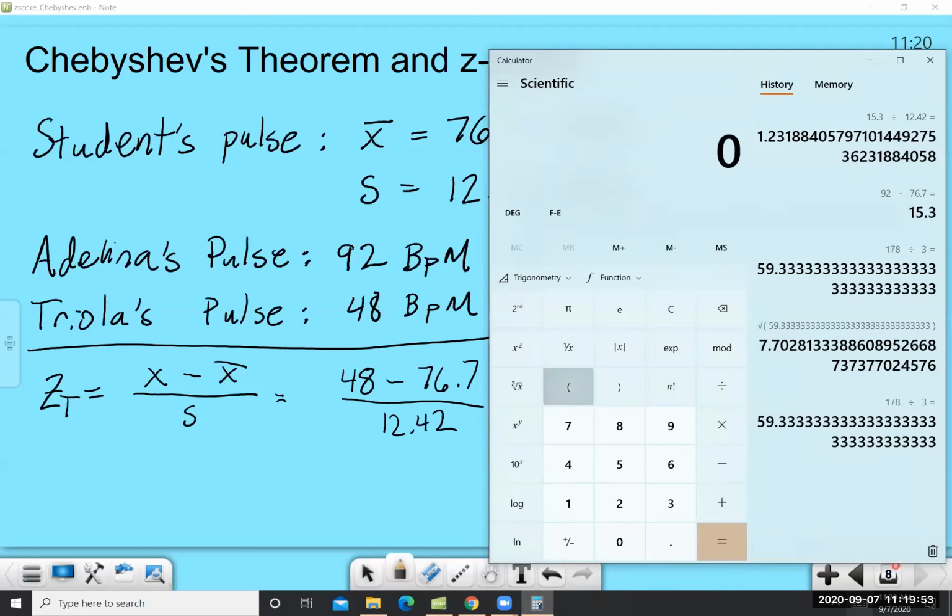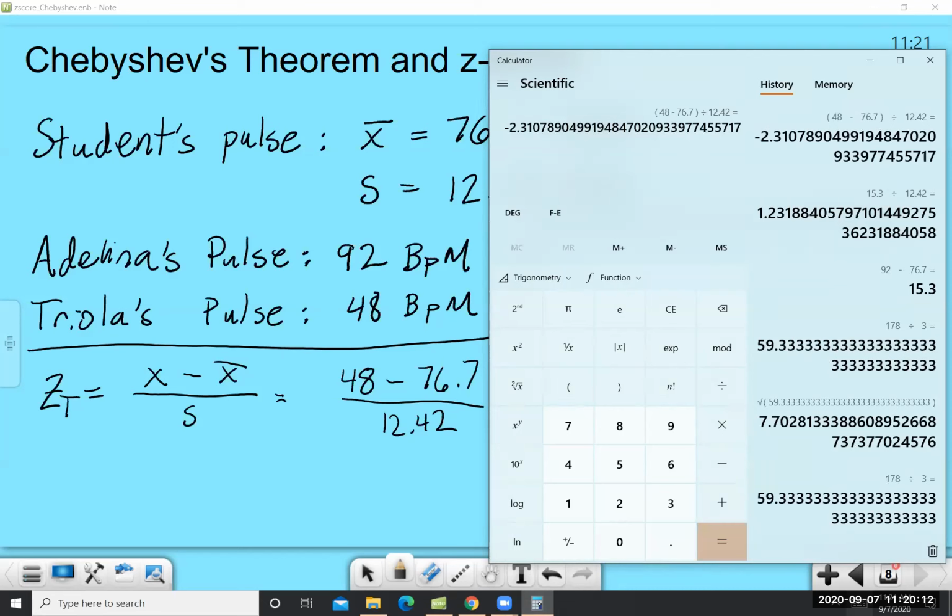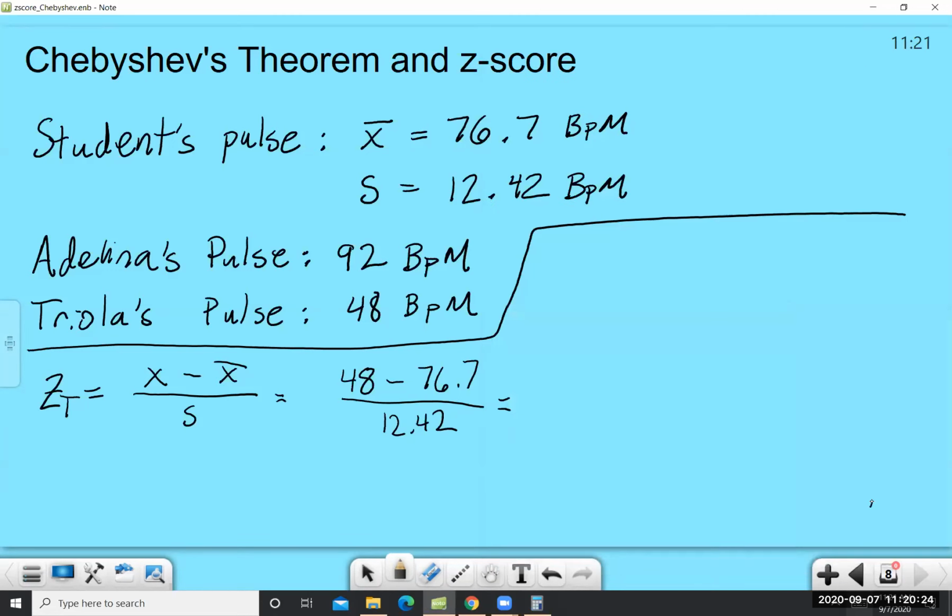So I'm going to put parentheses, 48 minus 76.7, and close the parentheses. And notice that's already negative, and we're going to divide that by 12.42. So let's see what we get. We get negative 2.31 if I round that to 2 decimal places. So Triola's z-score, and remember there's no units, they've canceled out, is negative 2.31.